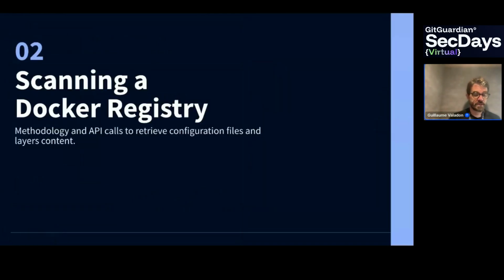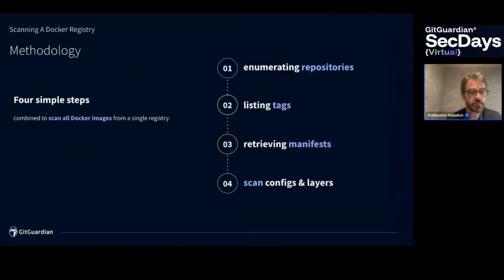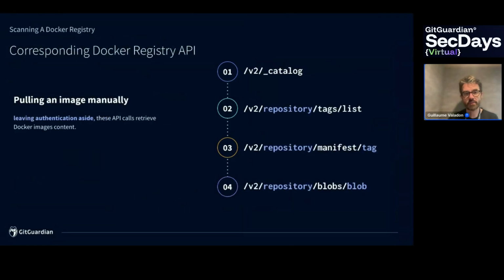Scanning a Docker image is nice, but what we want to do next is scan a Docker registry and scan all of the images. So the methodology is quite simple. We start by enumerating repositories, then listing tags, retrieving manifests, and finally scanning the config and layers and looking for secrets. This methodology can be mapped to the Docker registry HTTP API. We have four endpoints that we'll use.